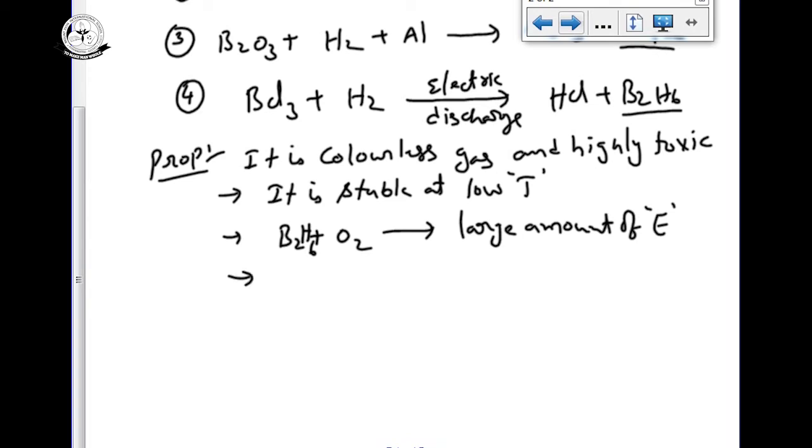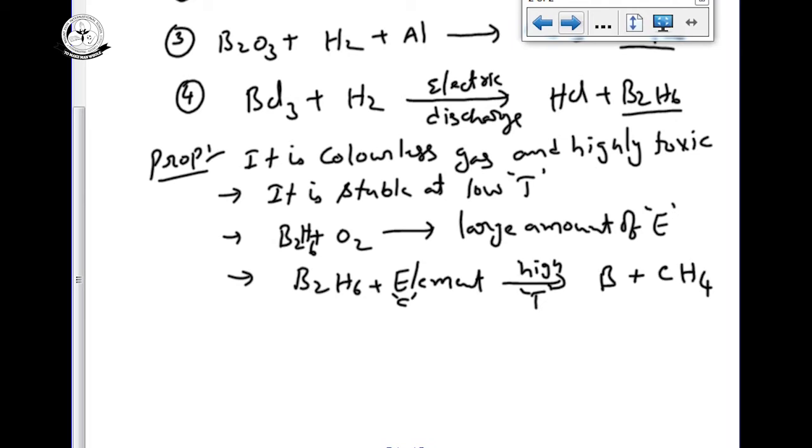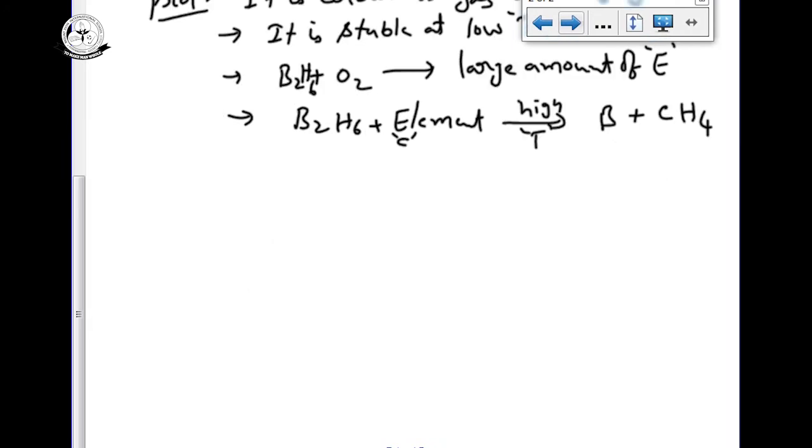It is stored at a low temperature. B2H6, if I am giving any other element like aluminium or carbon or silicon, any element at high temperature, it can replace the hydride, and boron hydride can give boron plus the corresponding hydride. If I am taking carbon, it can give the carbon hydride.